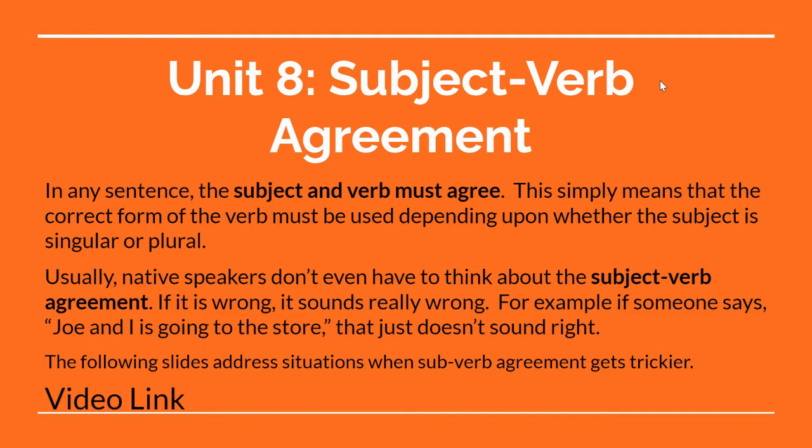So, in any sentence, every sentence, the subject and the verb must agree. This is where we slip back into remembering the parts of a sentence. Every sentence must have a subject, every sentence must have a verb. That's from Unit 1, the difference between a sentence and a fragment. Now, those subjects and those verbs must agree with each other in number. So a singular subject takes a singular verb, and a plural subject takes a plural verb.